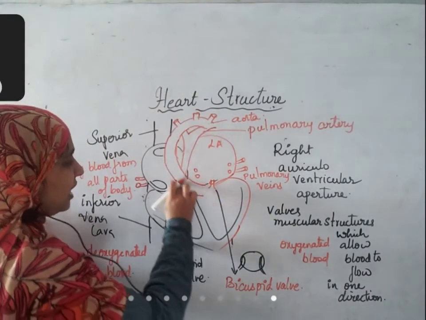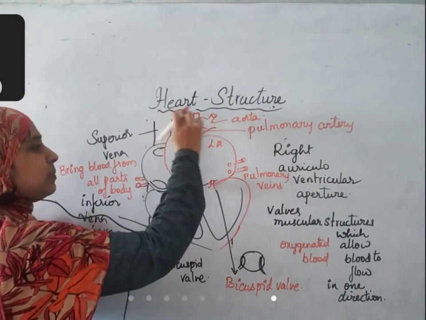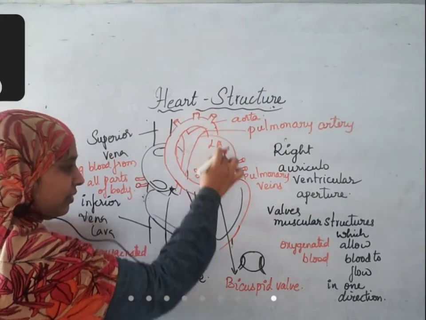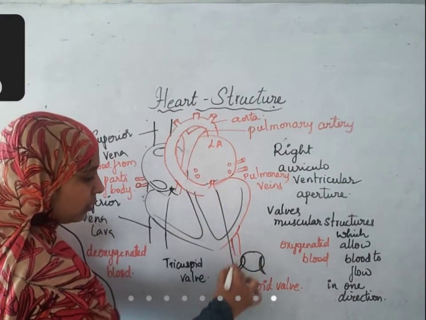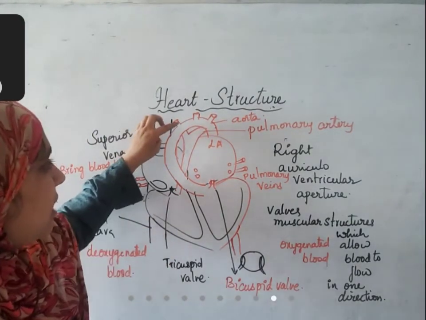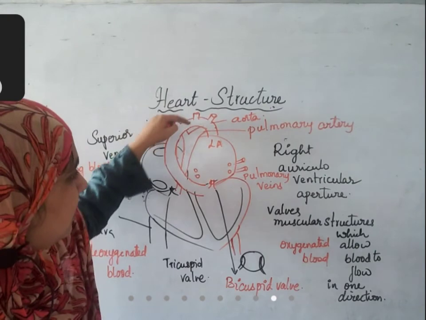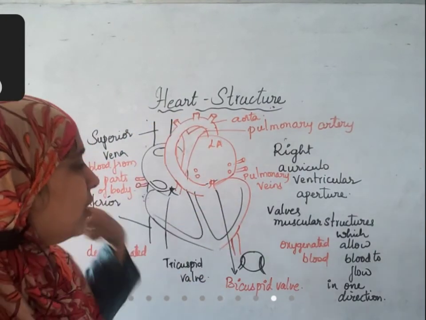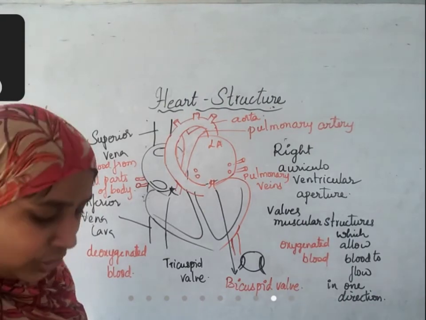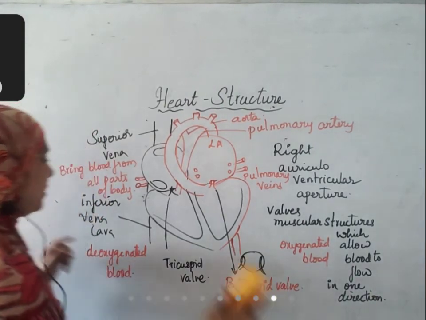This aorta starts from here. It is going like this. Branches are originating. It will come down, and see, from here it will be coming down. From there it is distributing blood to all parts of the body. These three branches will distribute to the top parts, and this branch which is coming down will distribute to the lower parts of the body. So that is the structure of the heart. Now let us summarize.